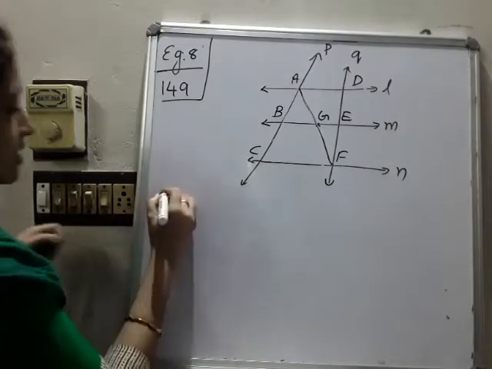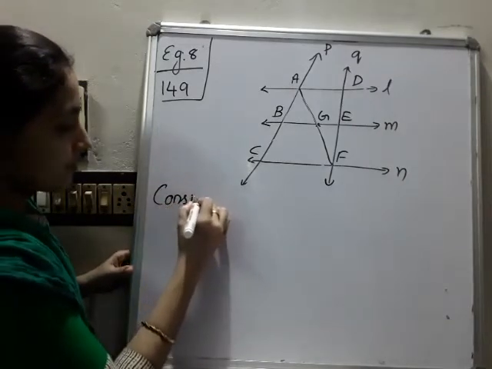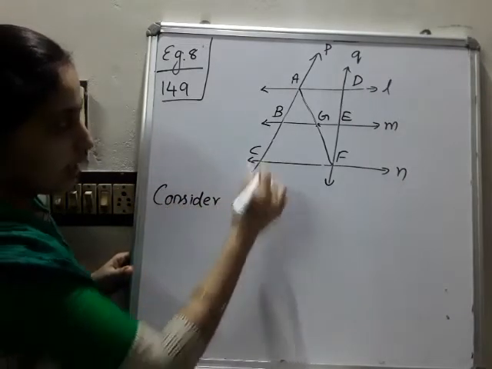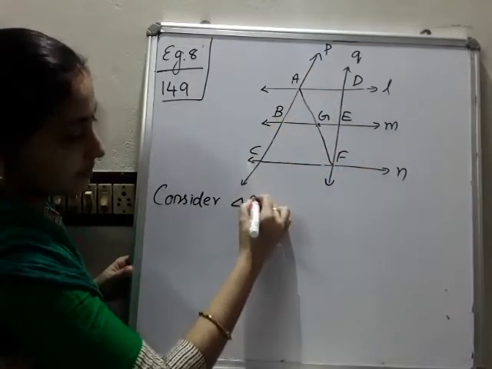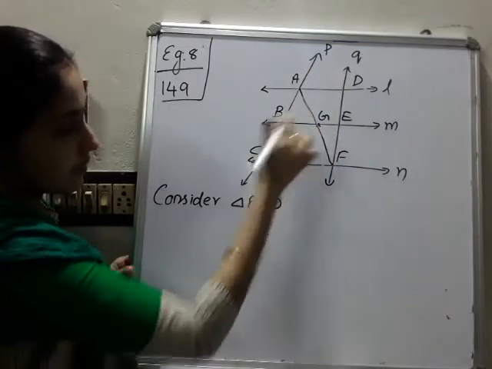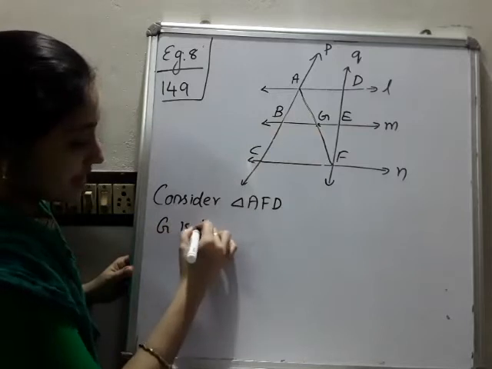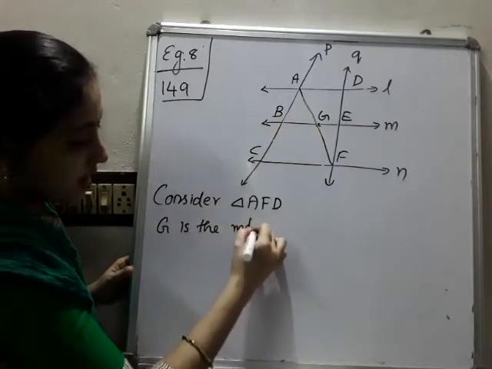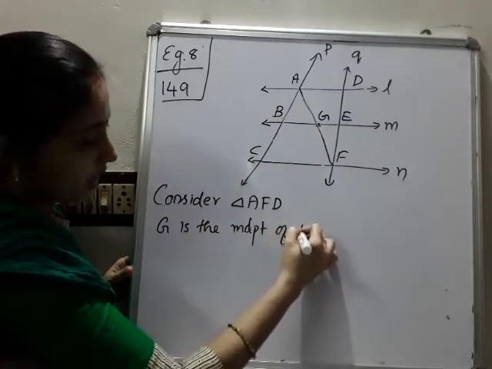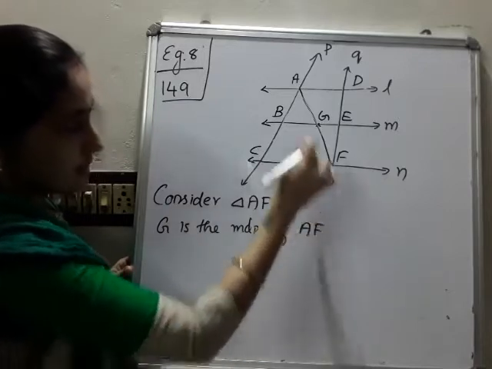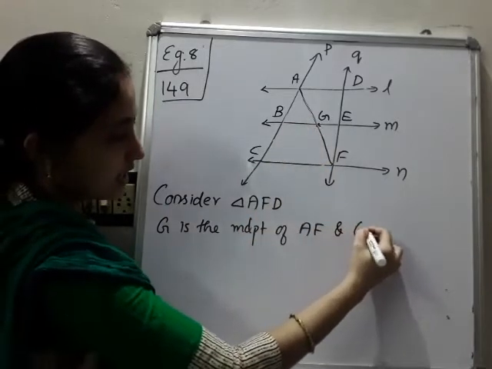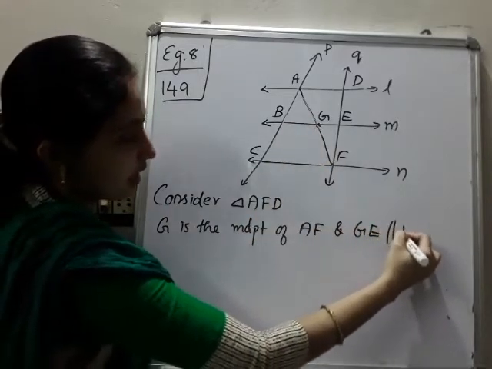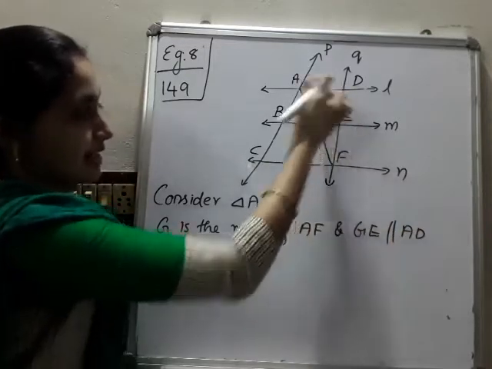So for that, the next step is: consider triangle AFD. We already got G is the midpoint of AF, and GE is parallel to AD. This line and this line are parallel.